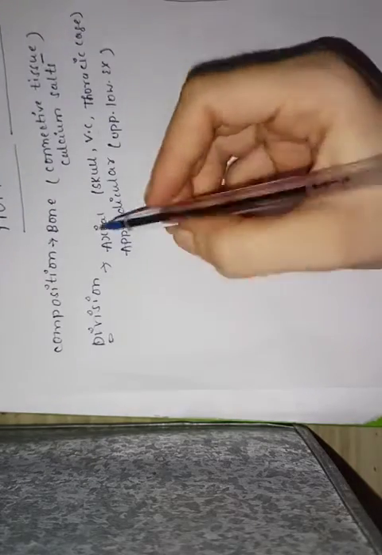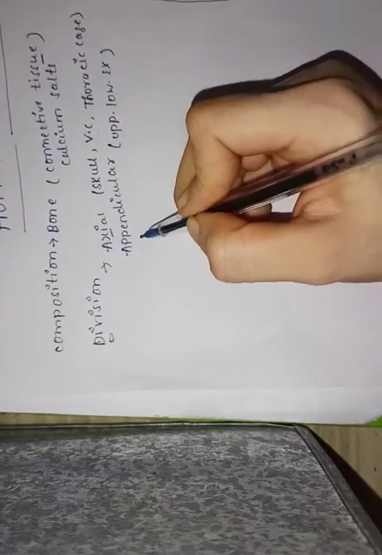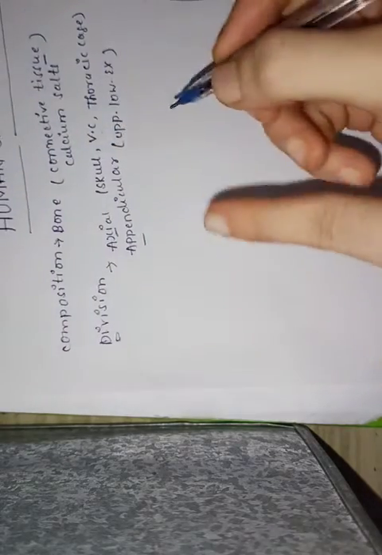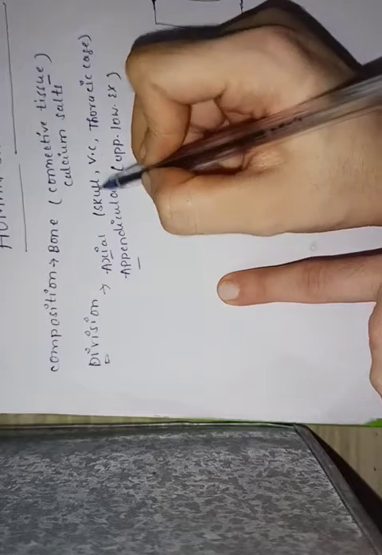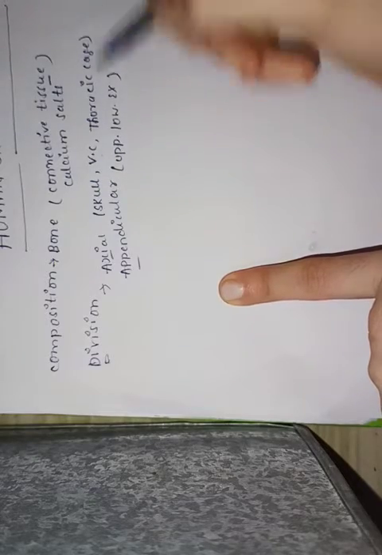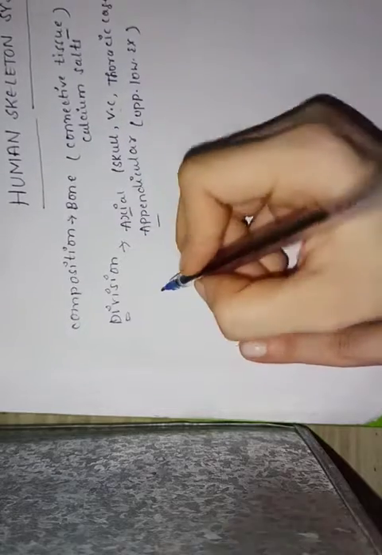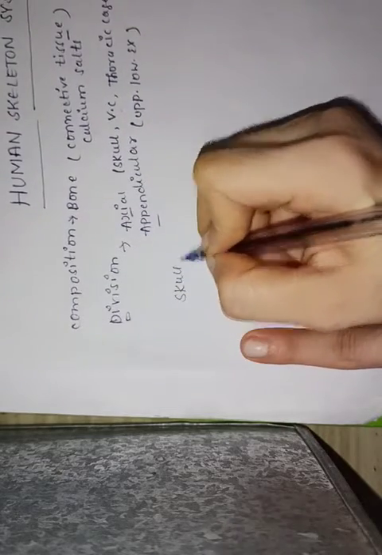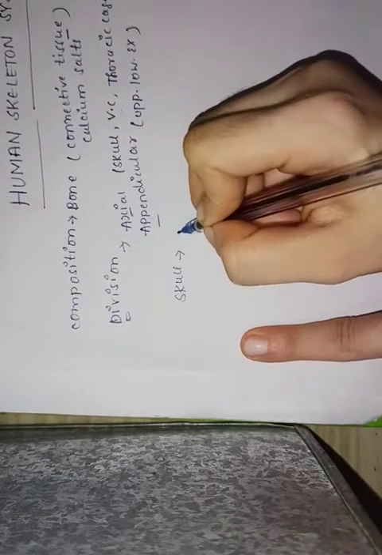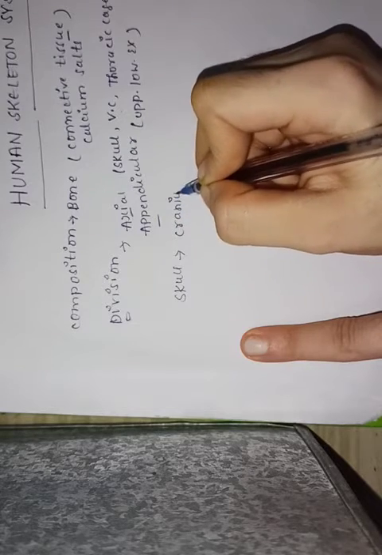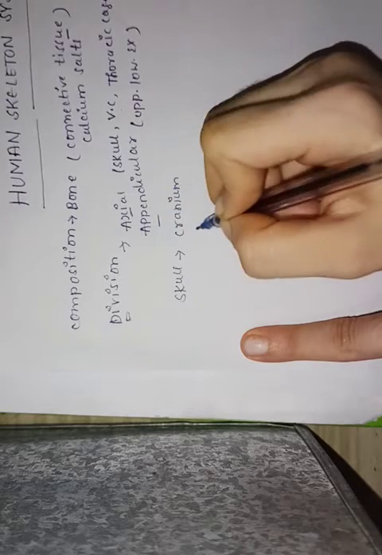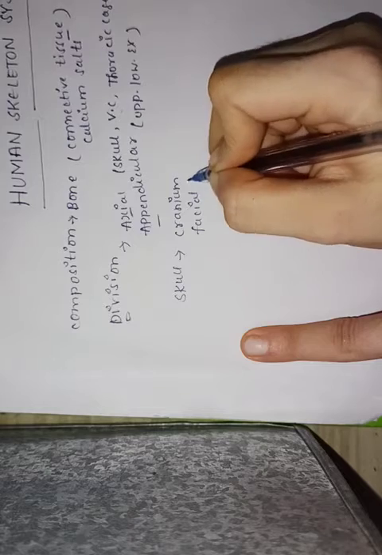Now let us discuss all the bones which come under axial skeletal system and appendicular skeletal system. Coming to axial skeletal system, as we already said, skull, vertebral column and thoracic cage come under it. Skull is mainly formed by cranium and facial bones.